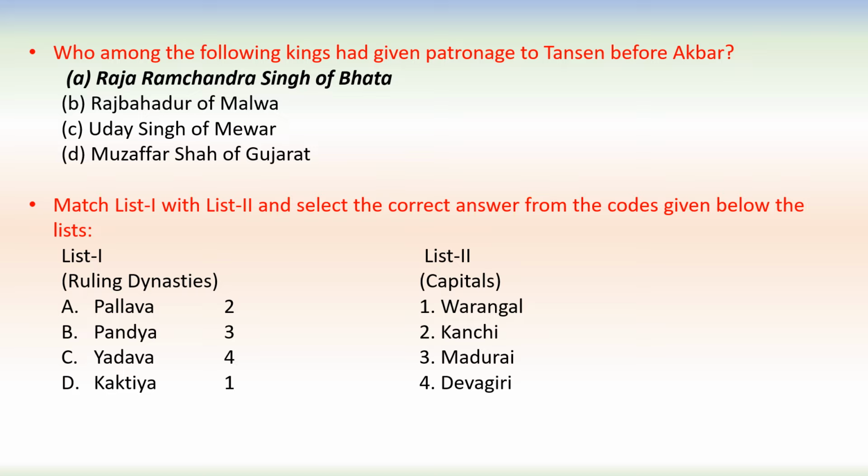Next one, which among the following kings had given patronage to Tansen before Akbar? So it was Raja Ramchandra Singh of Bhata. So he had given the patronage to Tansen before Akbar. Next question, match list 1 with list 2. So in list 1 we have ruling dynasties and in list 2 we have capitals.